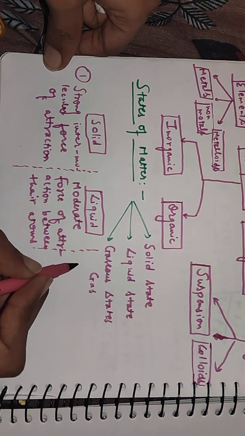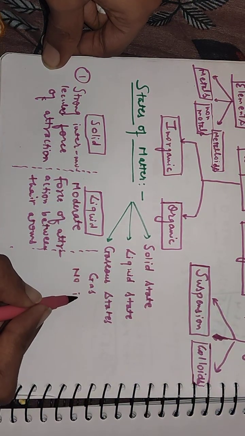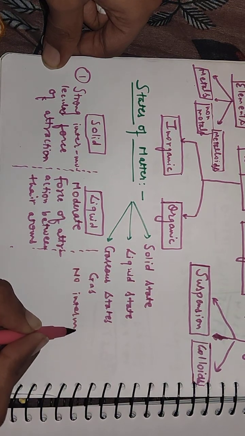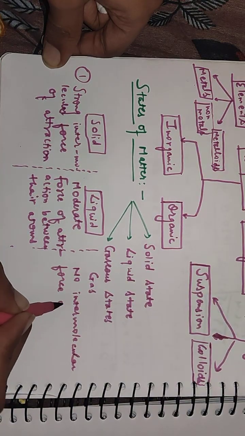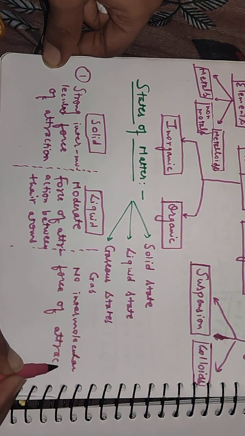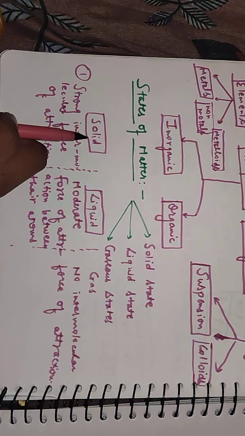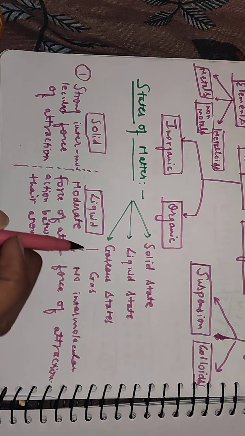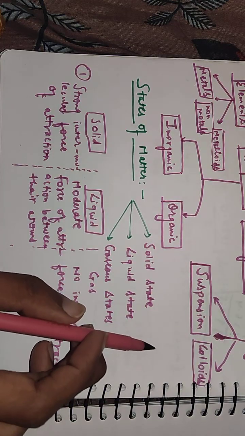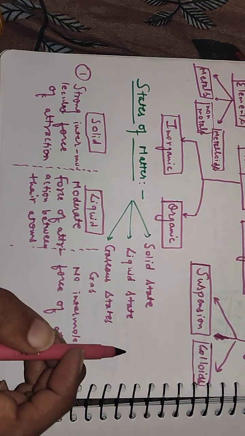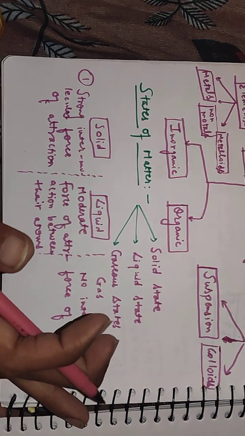And in gas it is found none, it means no intermolecular force of attraction. So, on the basis of force of attraction, the three states of matter, solid, liquid, and gas, can be classified. However, the fourth states are Bose-Einstein condensate and plasma state. We will classify mainly three categories here: solid, liquid, and gas.